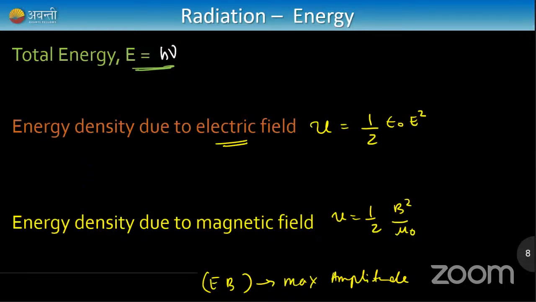And energy density, so what is energy density? Energy density is energy by volume, like mass density. What is mass density? Mass density is mass by volume. Energy density is energy by volume.